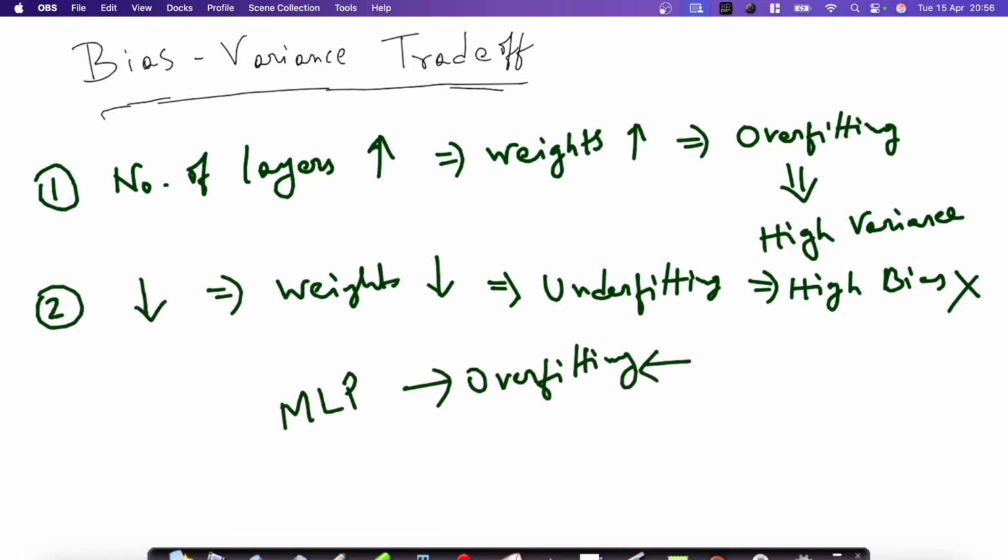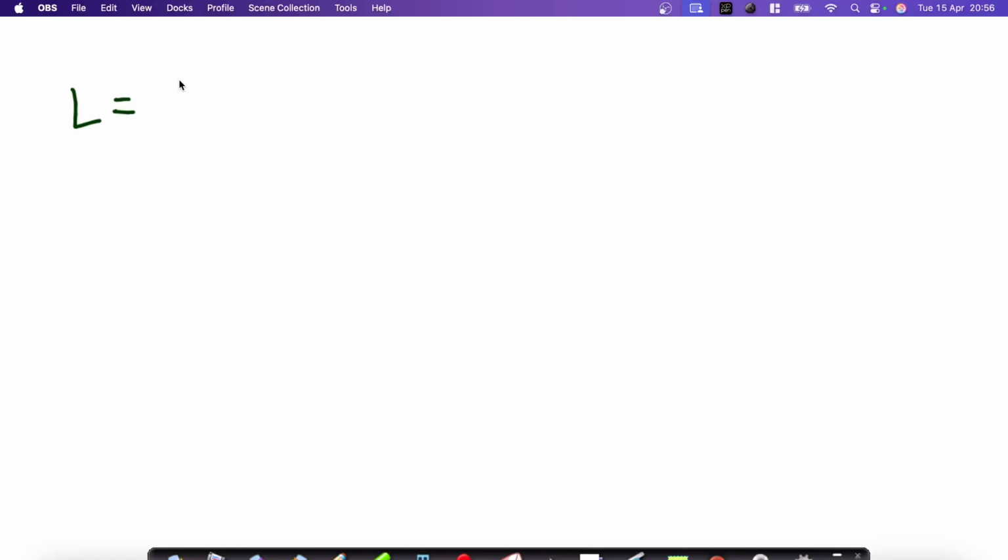How do we solve it? We can solve it using the traditional solution, regularization. Let us say our optimization formulation is the loss of yi and yi hat, the prediction, which we normally need to minimize.